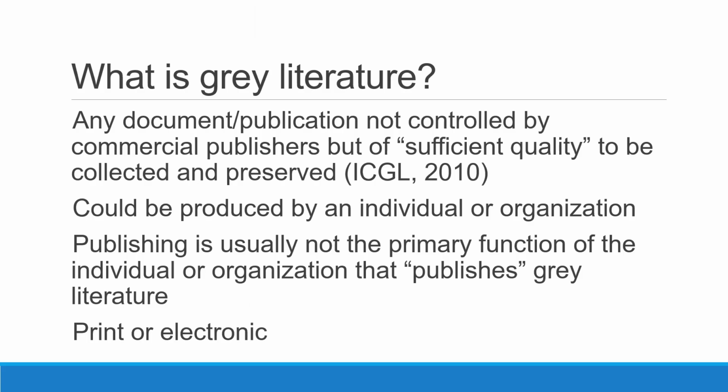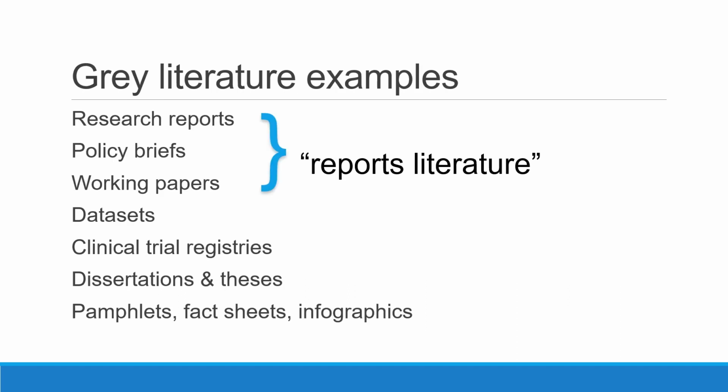Briefly stated, this is a category of information that includes any type of document that doesn't come from a traditional commercial publisher. So this does not include books, journals, magazines, or newspapers. Gray literature is substantive information, it's often high quality, and it's written by experts. It could come from an individual, a group of individuals, from an organization, or a government entity. Examples of gray literature include dissertations, clinical trial registries, pamphlets, infographics, and more.